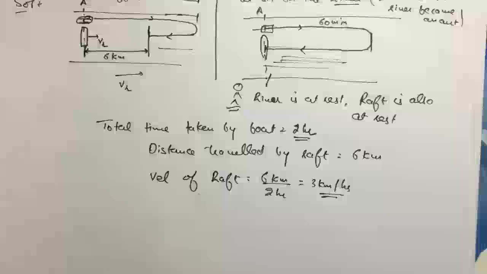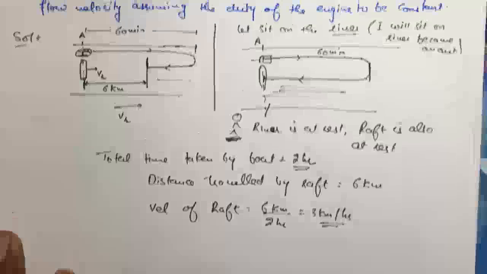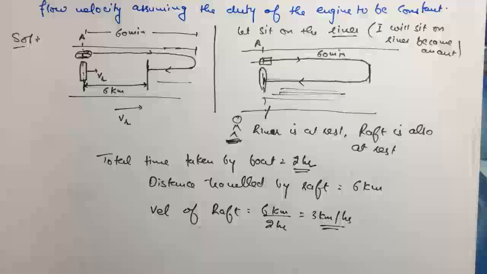That's a very simple calculation. But if we go with the ground frame and solve everything from the ground frame, then the calculations are quite tough and long. So this is the best method to solve this question.